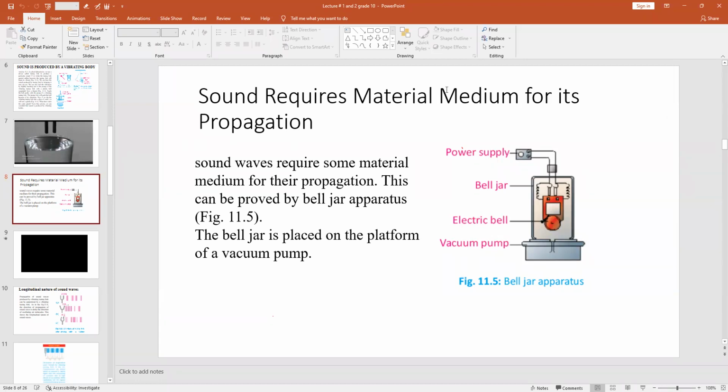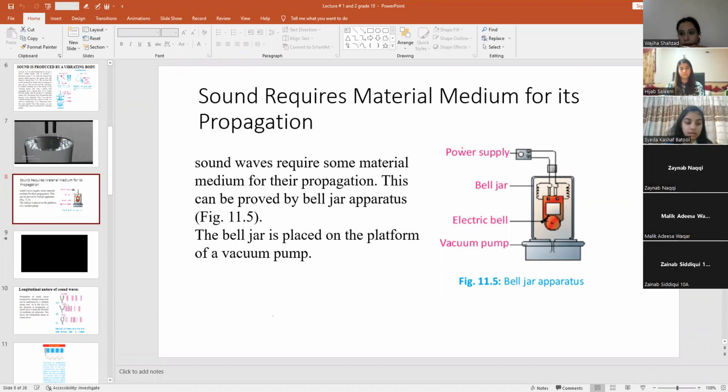Can anybody tell me what a medium is? Yes, girls, do you know what a medium is? Yes, Kashav: a source of transporting something. Okay, so can you give me an example of a medium? Yes, Kashav.